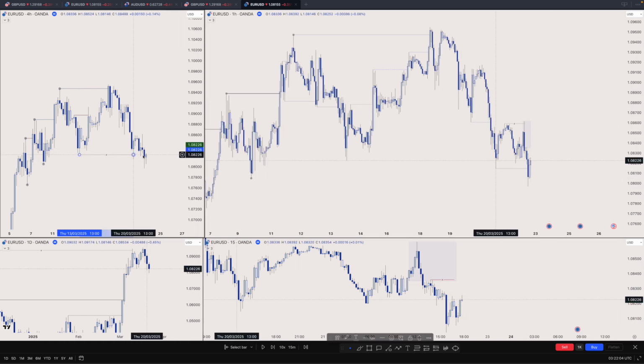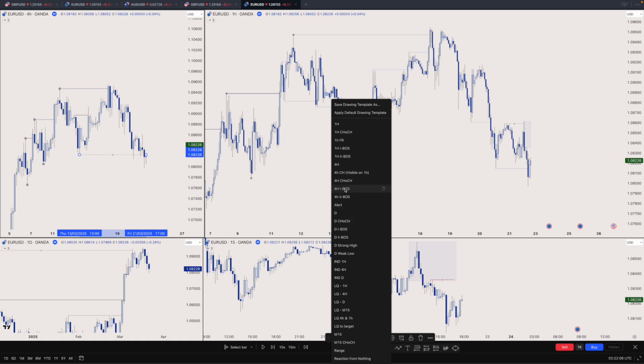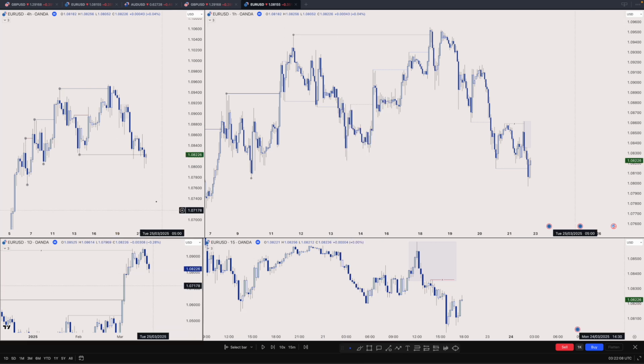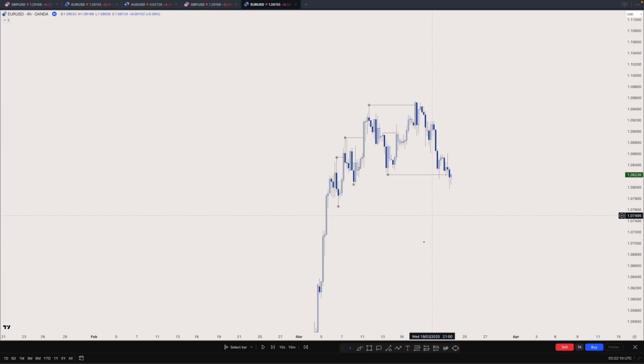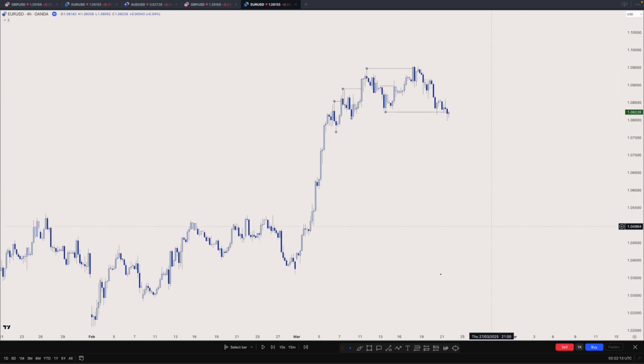So yeah, finally we got that 4 hour break of structure, right? If we go on the 4 hour time frame, what did we have? We have this very impulsive move to the upside, right? This demand, this low was protected because it led to the break of the high. Now we got this move leading to the break of structure, so now this is the protected one.